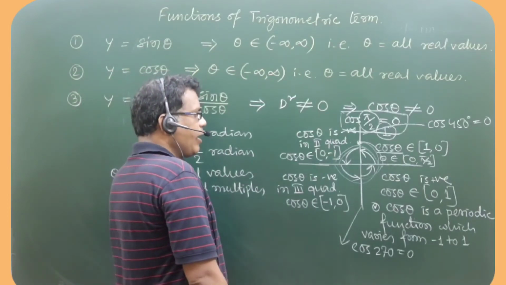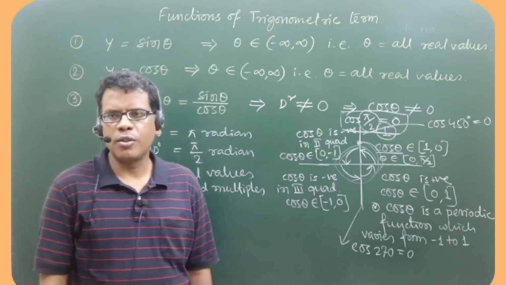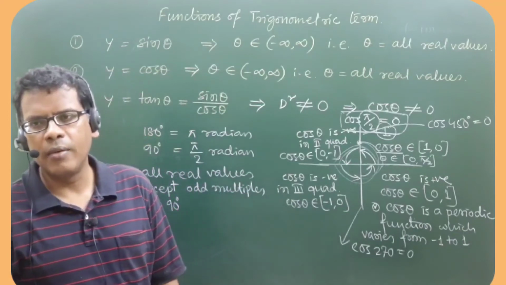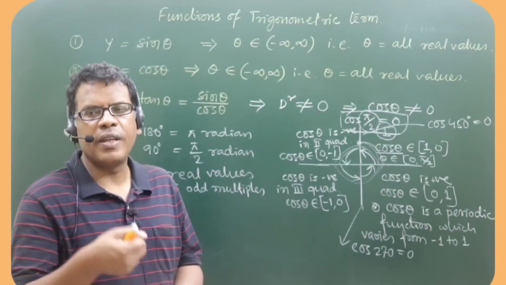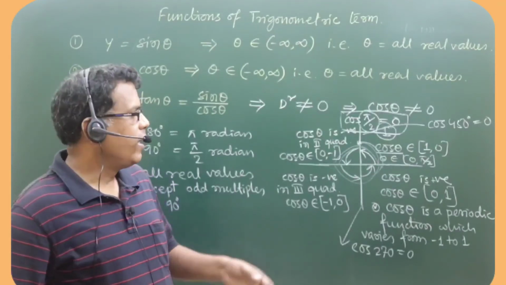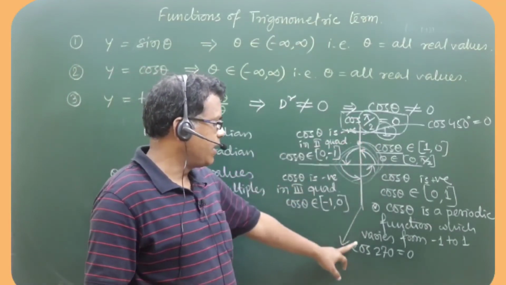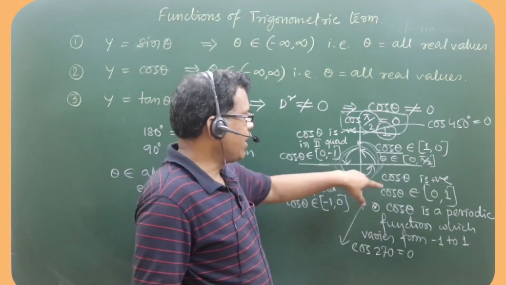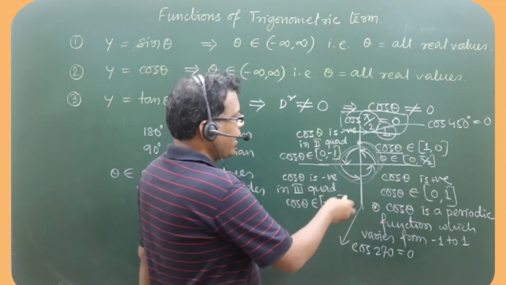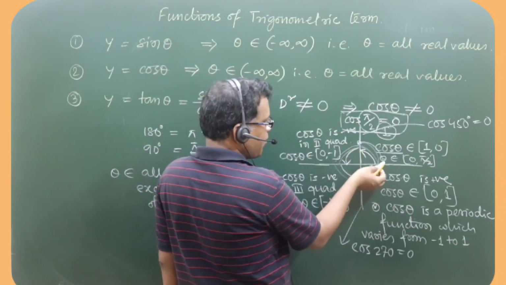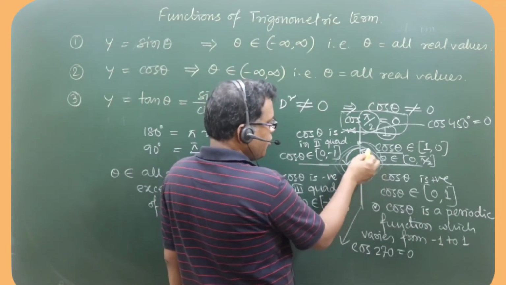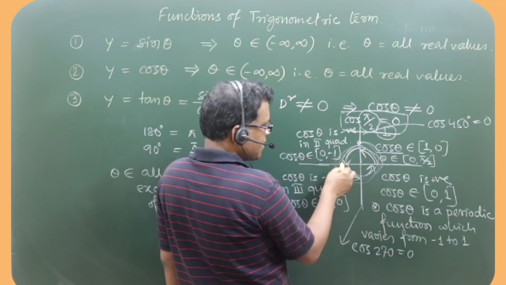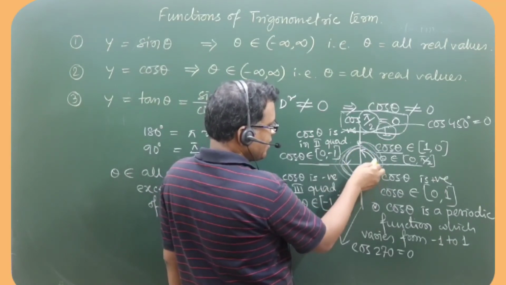So every time the numerical value of cos of an angle will become 0 when the angle is either 90 or 270 or 450. You can see this is 1 into 90, this is 3 into 90. Next time when you come back, first 90, second 90, third 90, fourth 90, fifth 90, 6th 90, 7th 90, 8th, 9th.